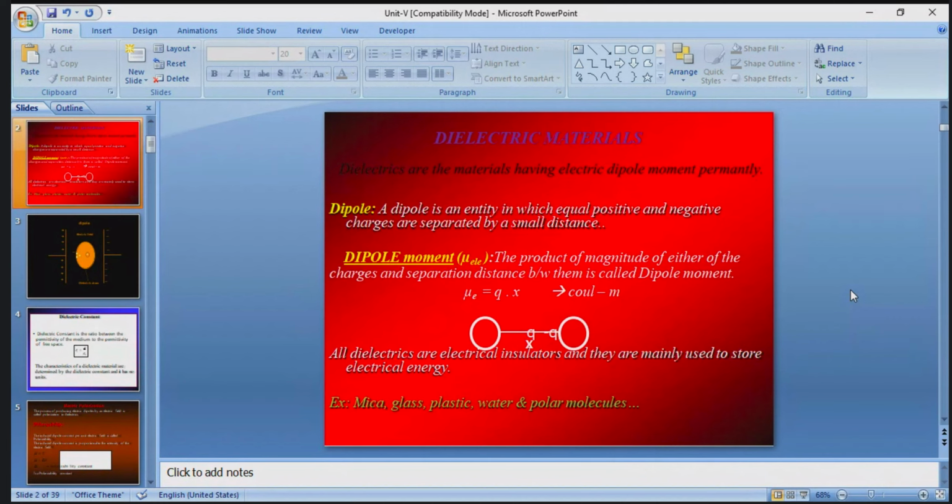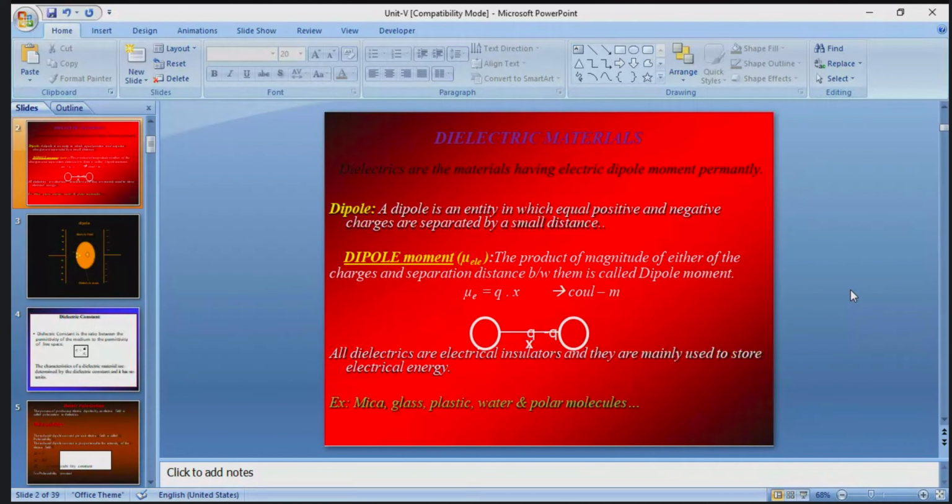What is a dipole? A dipole is an entity having equal negative and positive charges, separated by a small distance.